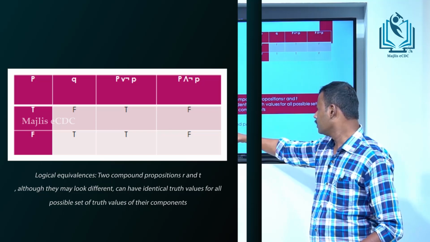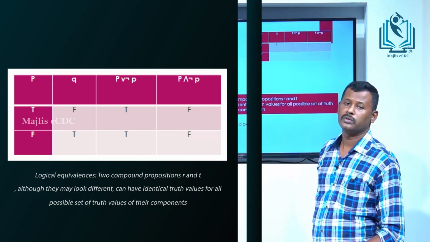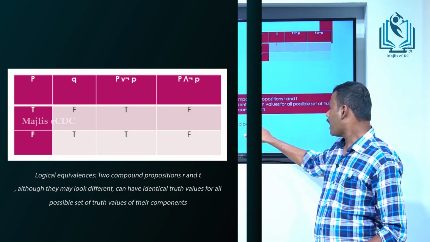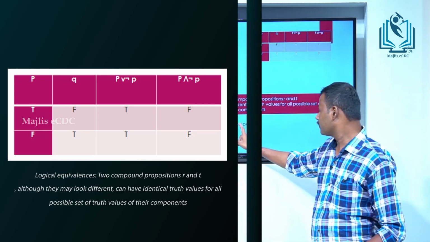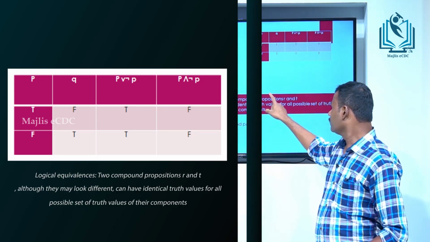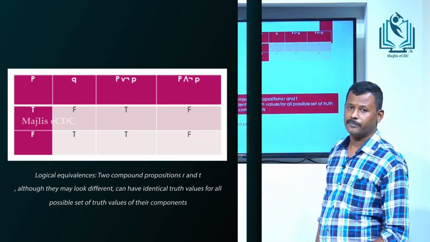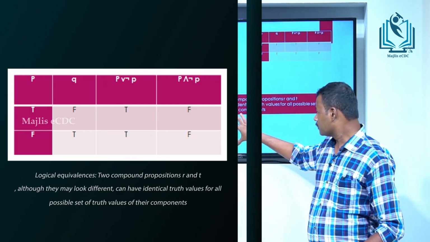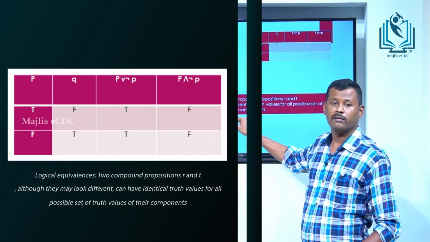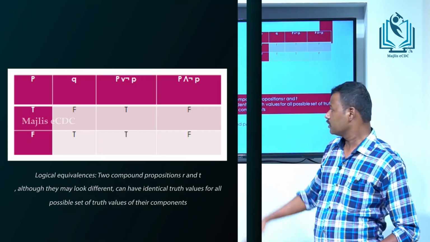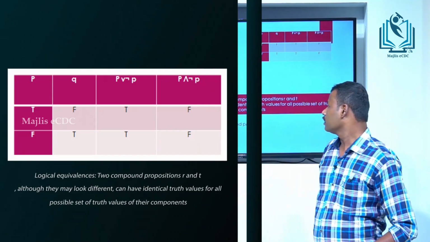Consider one example: not P to Q, and P and not Q. This is the first statement, called R, and this is the second proposition, called T. We know from the truth table these two statements have the same truth values, therefore they are logically equivalent.